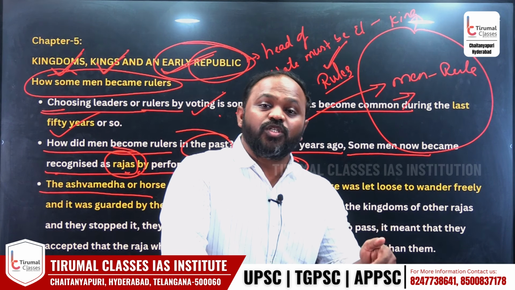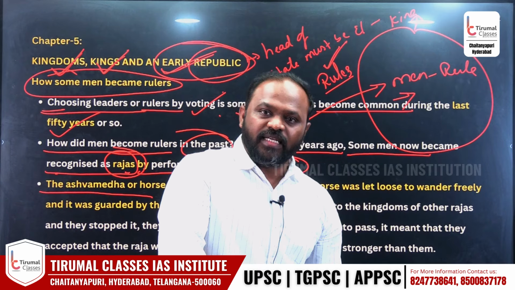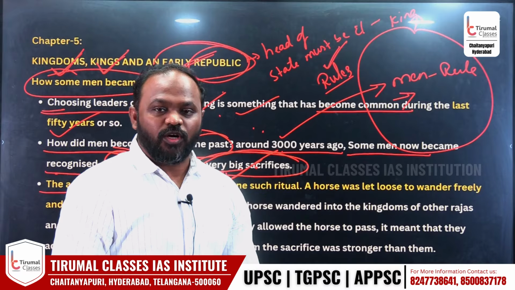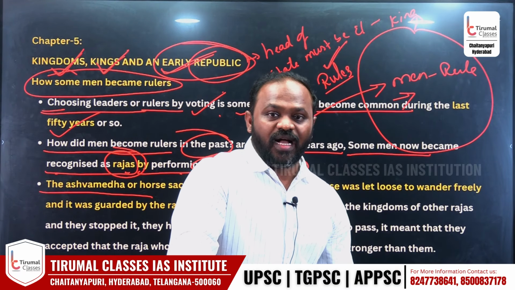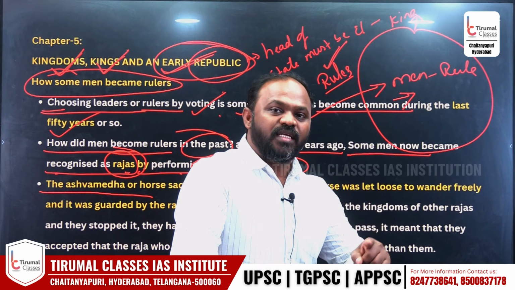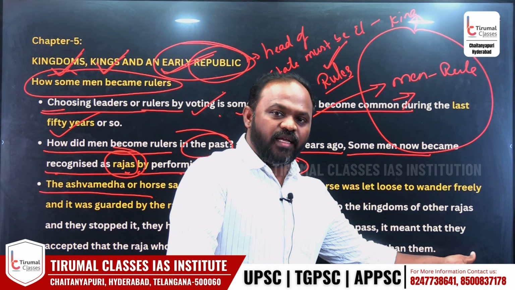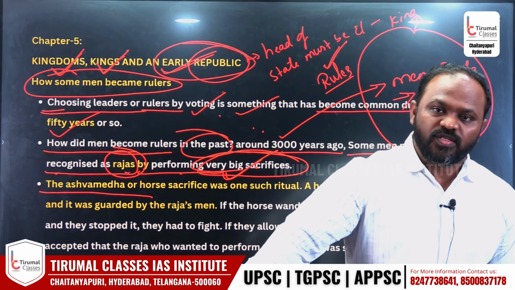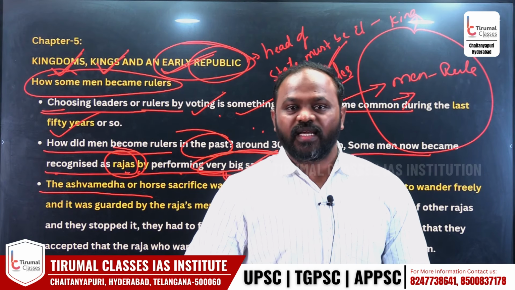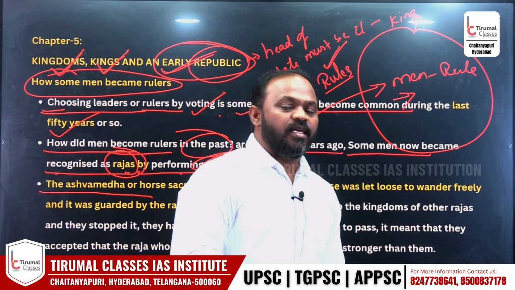If the horse is not stopped by other kings, they are accepting the dominance of the king performing this Ashwamedha Yagam. They all become subsidiaries of that king, and they should submit gifts to him.